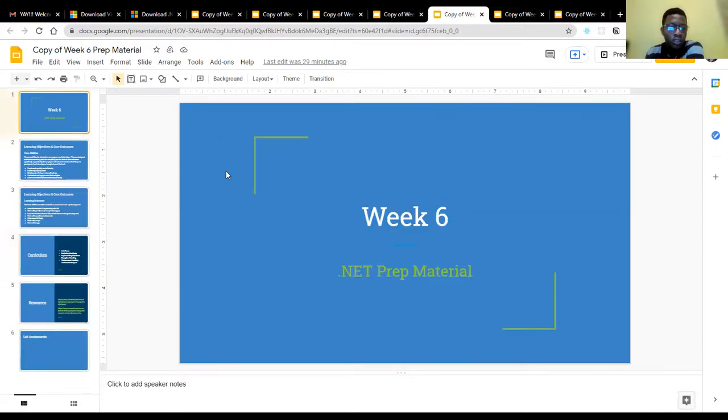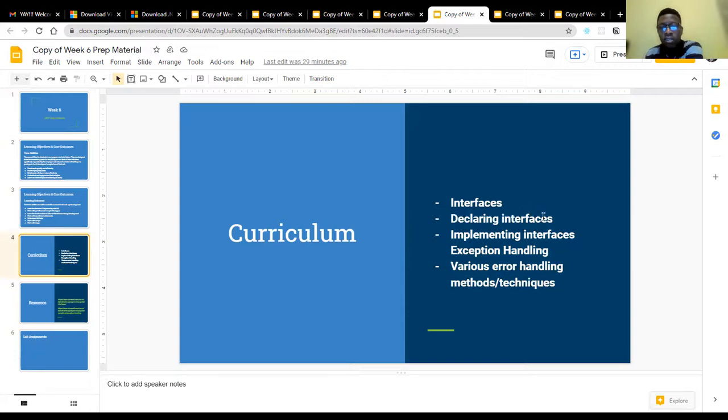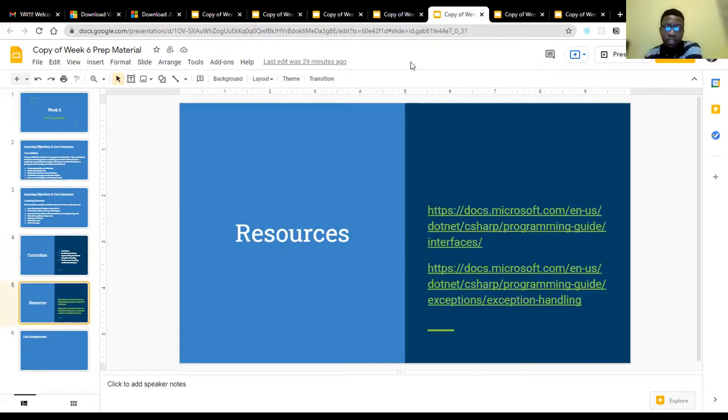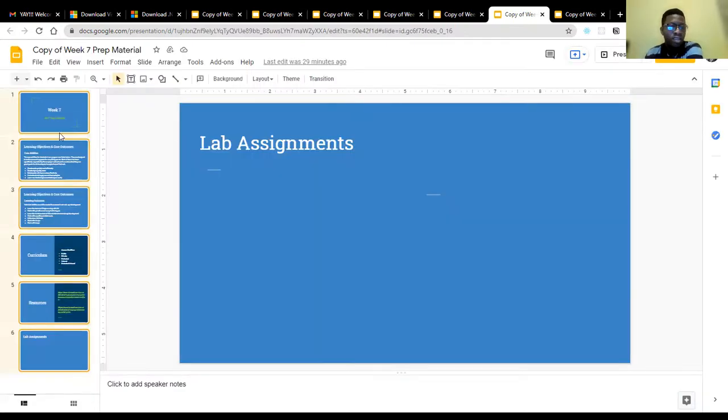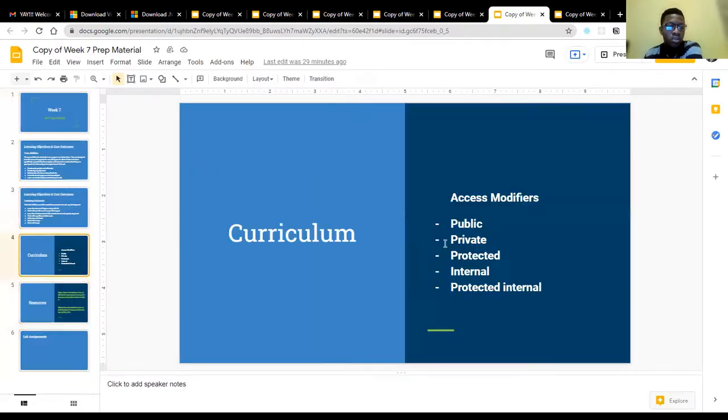Then week 6, we'll be talking on interfaces, declaring interfaces, implementing interfaces, exception handling, various error handling methods and techniques. And we'll also be dropping resources for everyone. Week 7, we're talking on access modifiers for classes and objects: public, private, protected, internal, and all of that.